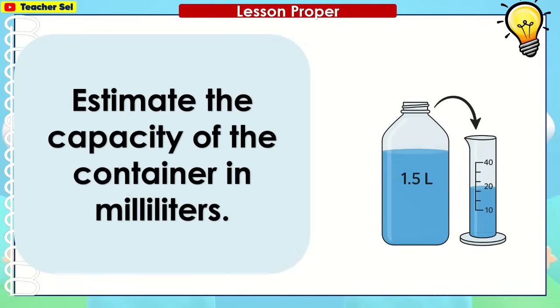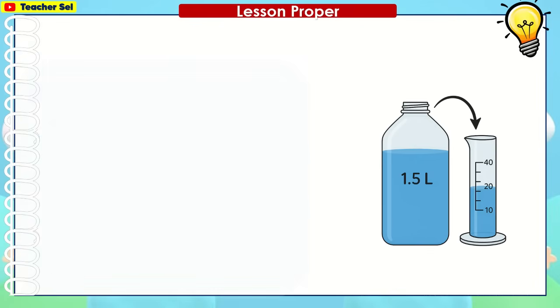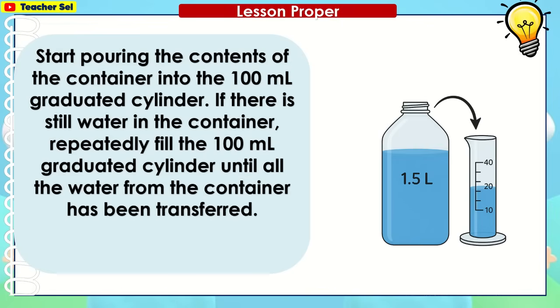Estimate the capacity of the container in milliliters. Start pouring the contents of the container into the 100 ml graduated cylinder. If there is still water in the container, repeatedly fill the 100 ml graduated cylinder until all the water from the container has been transferred. The expected answer is 1,500 ml.